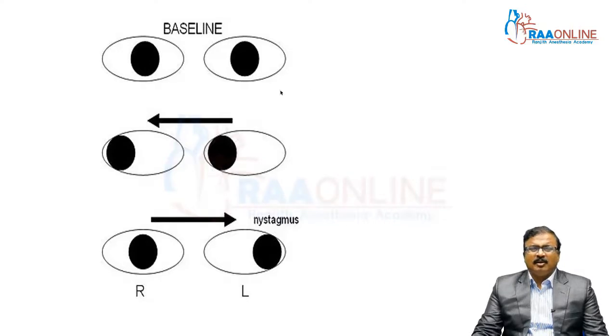This is the one scenario where at baseline the eyes are normal. When the patient looks to the right, it's normal. When the patient looks to the left, the eye shows nystagmus and there is adduction impairment of the right eye. The right eye fails to adduct and the abducting eye shows nystagmus. This is the first scenario.